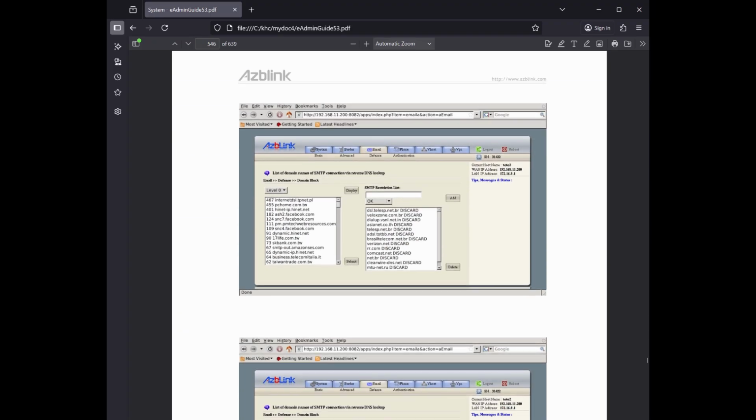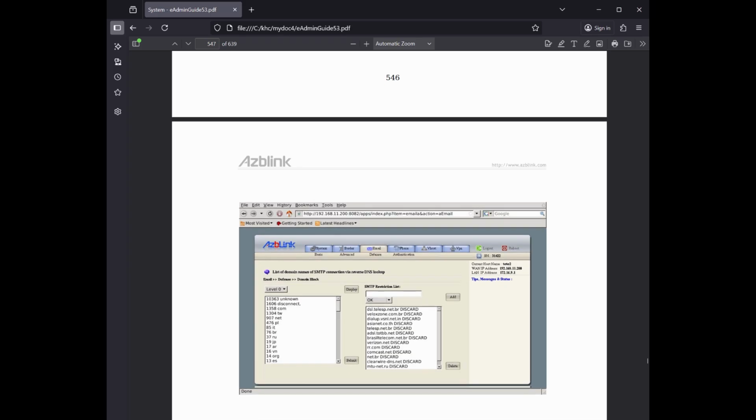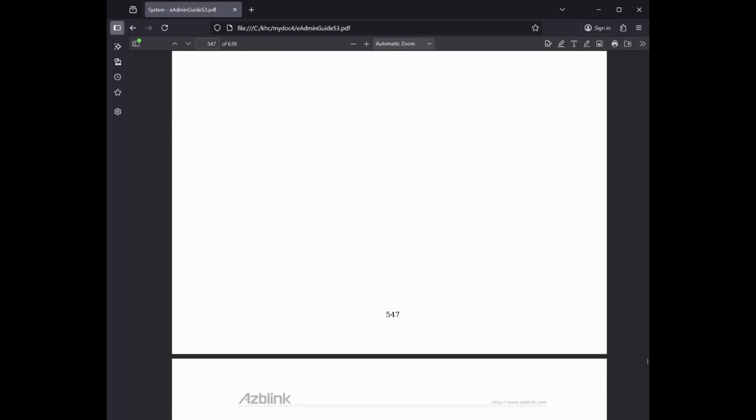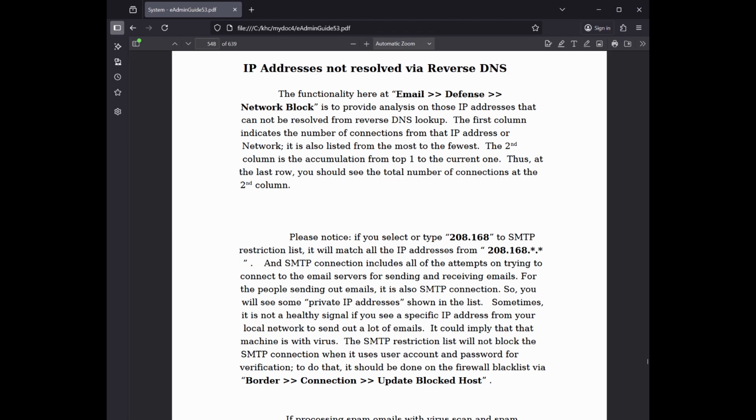The functionality here at Email Defense Network Block is to provide analysis on those IP addresses that cannot be resolved from reverse DNS lookup. The first column indicates the number of connections from that IP address or network, also listed from the most to the fewest. The second column is the accumulation from the top one to the current one. Thus, at the last row, you should see the total number of connections at the second column. Please notice, if you select or type 208.168 to the SMTP restriction list, it will match all the IP addresses from 208.168.